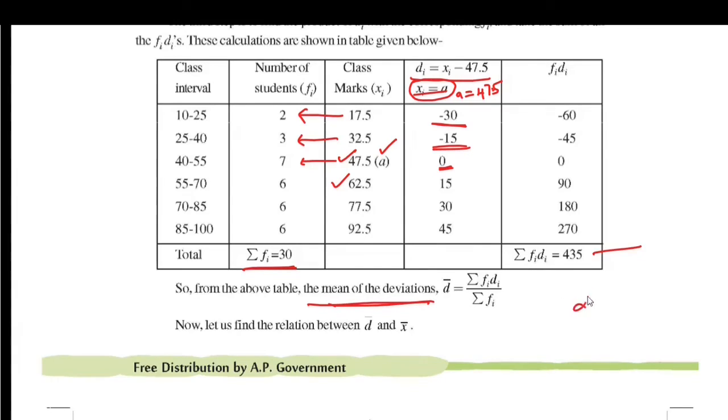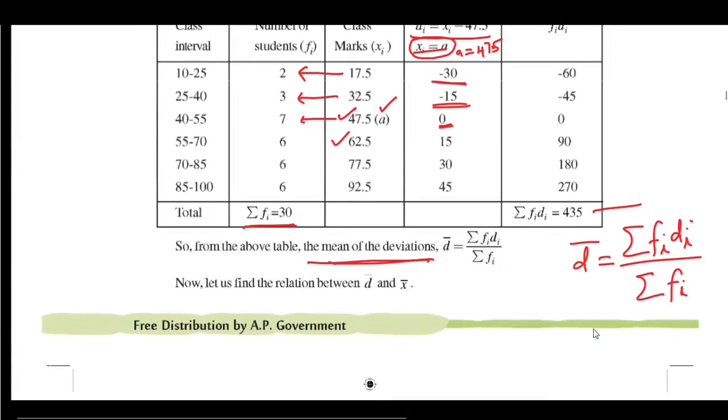Mean of the deviations is denoted by d bar. Here d bar is equal to sigma Fi di by sigma Fi. So here sum of all deviations by number of the deviations. So we get mean of the deviations.